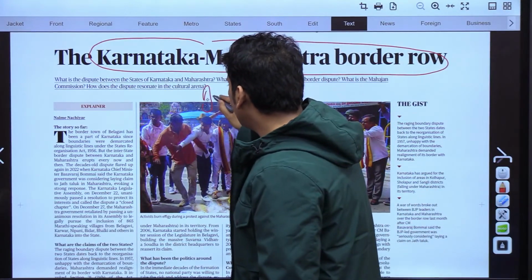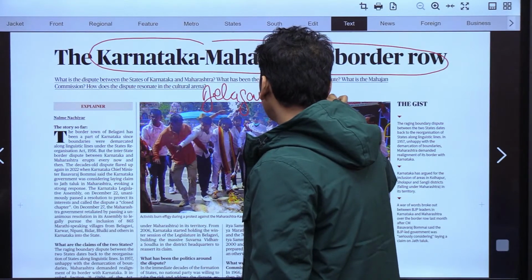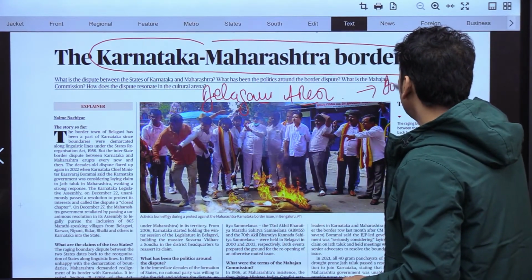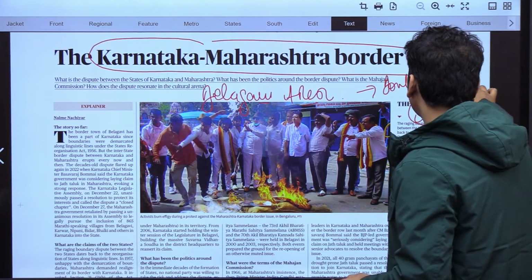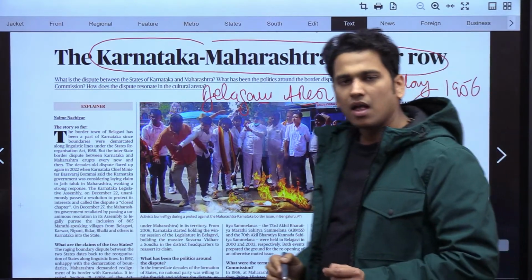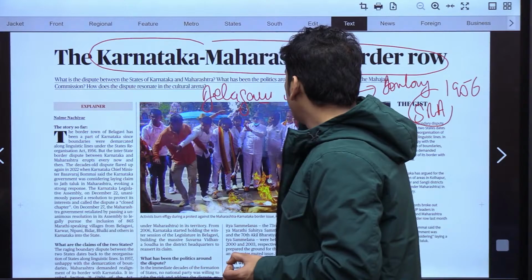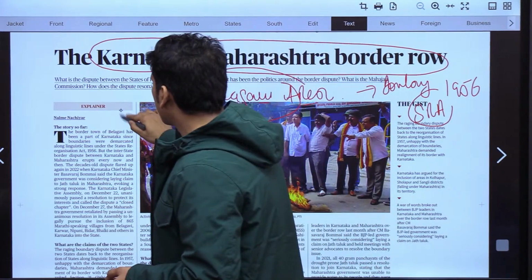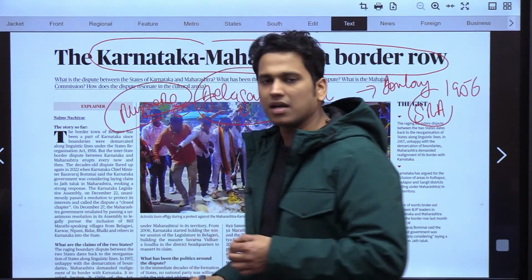See, the area of the debate is Belgavi area. That was a part of Bombay Presidency before States Reorganization Act 1956. After the State Reorganization Act, this Belgavi area from the Bombay Presidency went to the Mysore region, that is the Karnataka region.